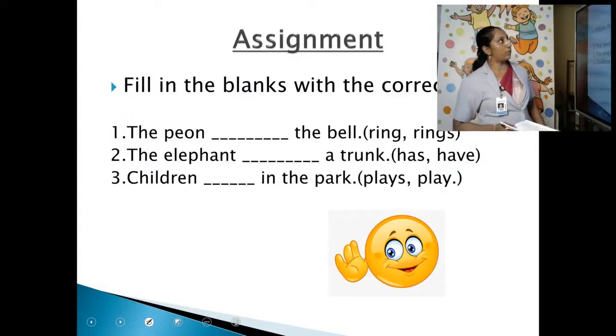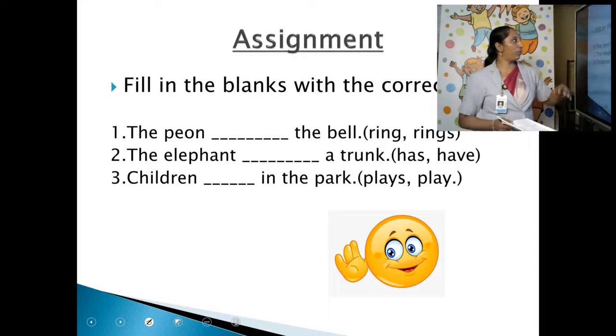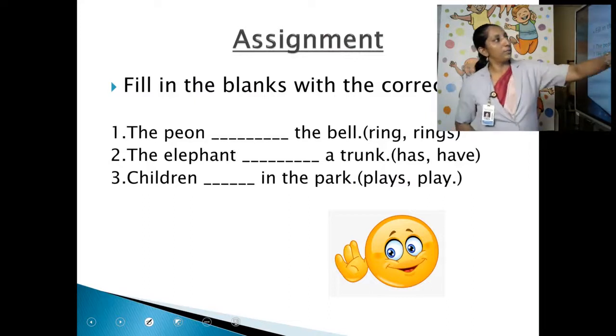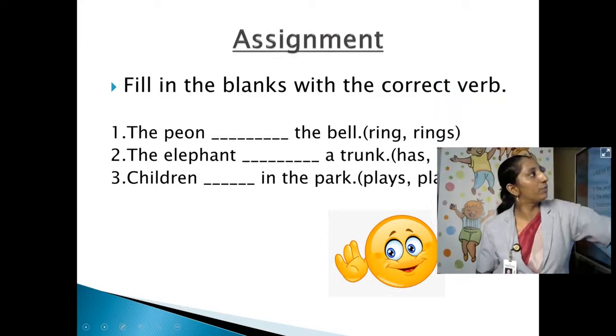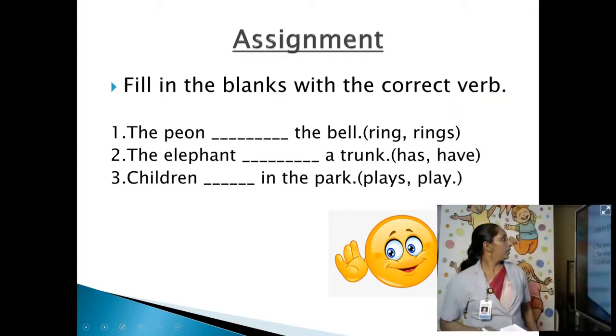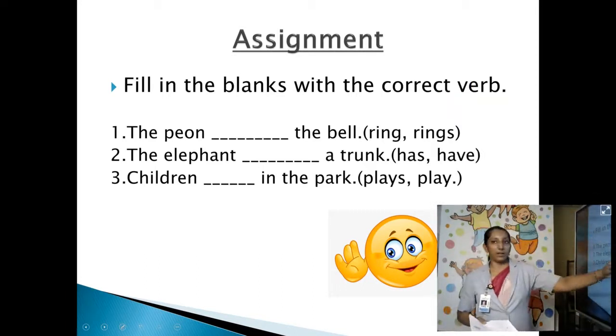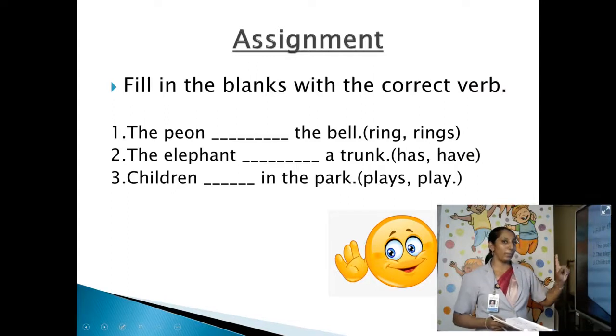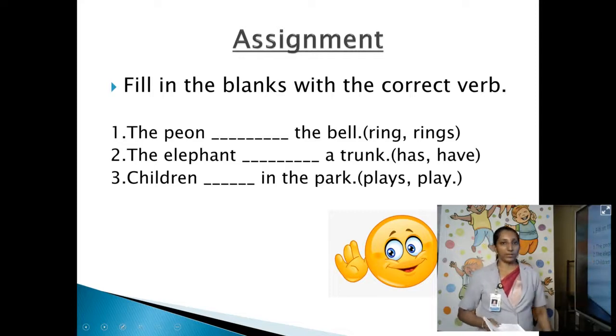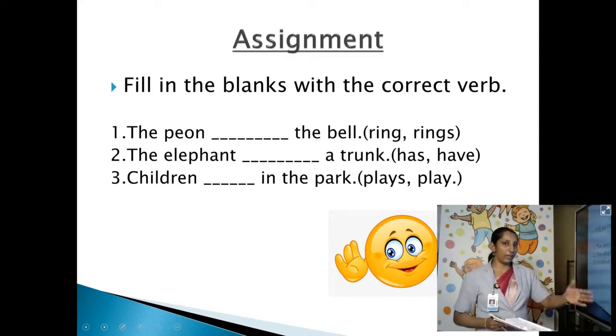So with this we come to the last part, and this is the assignment for you. Fill in the blanks with correct verbs. The peon dash the bell. Check whether the subject is singular or plural, then you write the answer. The elephant dash its trunk. Children dash in the park. The answers are given in the notes also. Please try to do that. Write this in your notebook too.